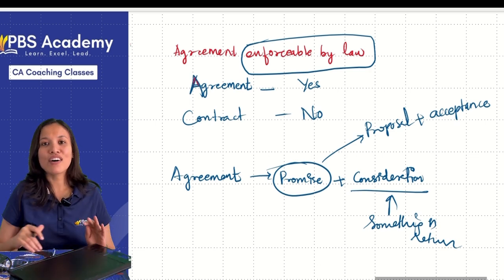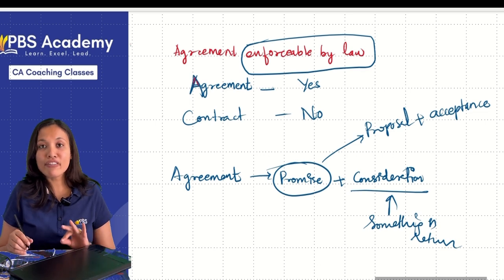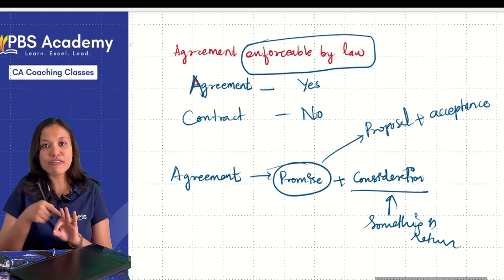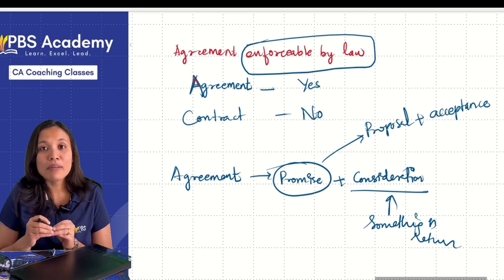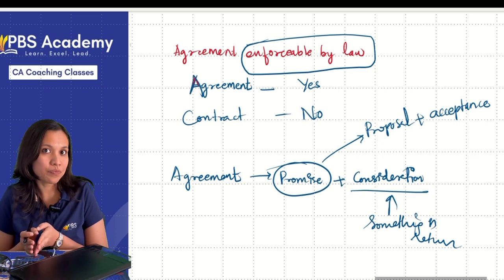Enforceability by law means that if the person does not fulfill the agreement, there will be legal obligations. It means you can take them to the court.